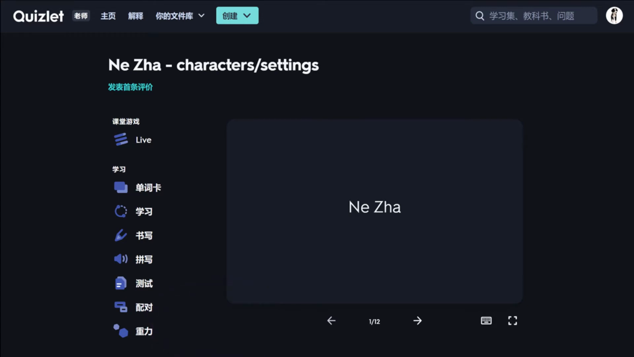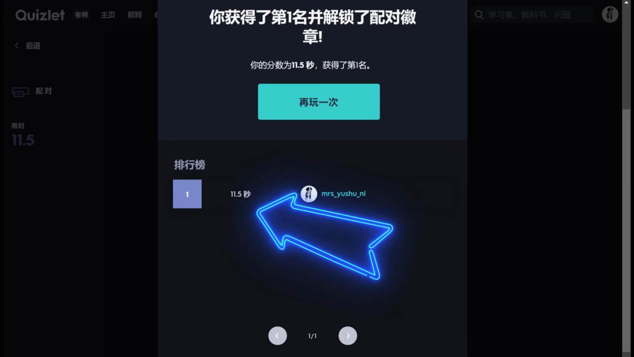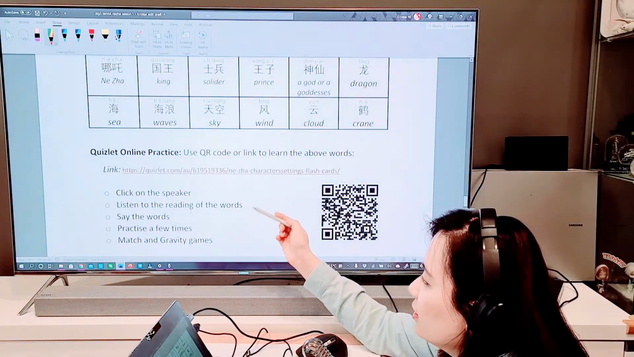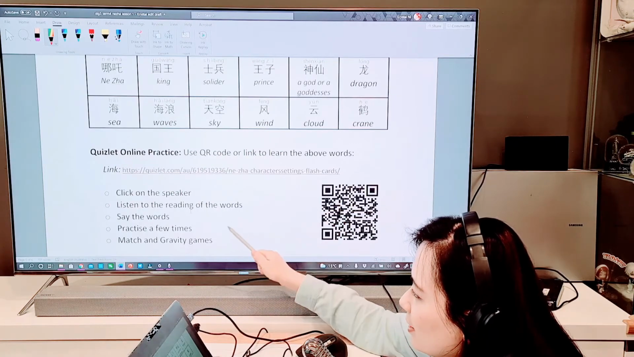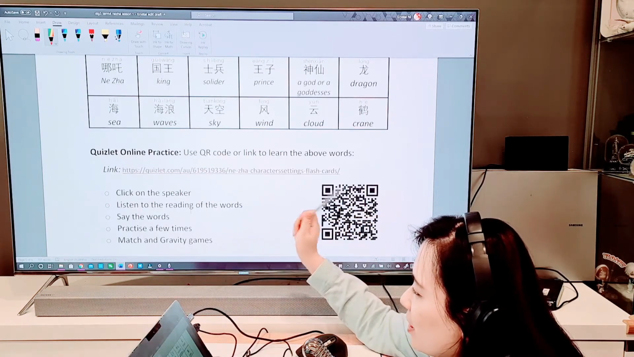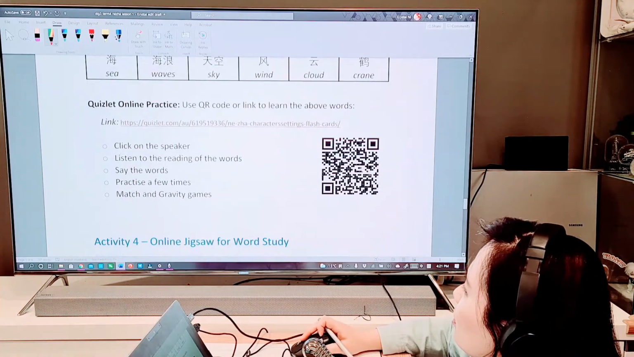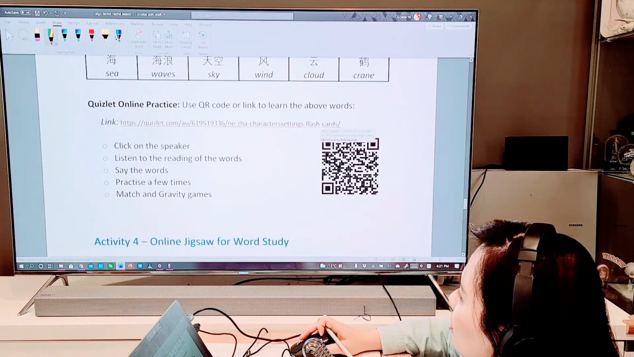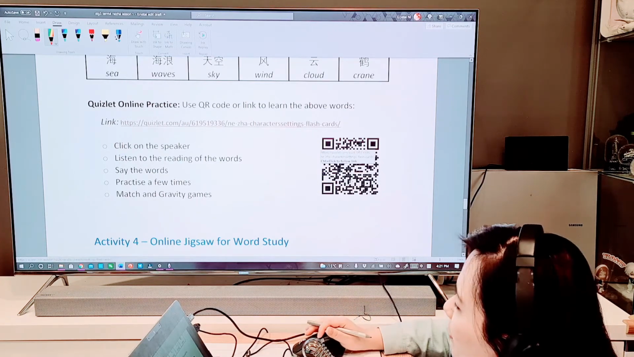Now, I believe for matching and gravity, you will have a leaderboard, so you will see what your place is in stage 3. Now go back. First, click on the speaker, listen to the reading of the words, say the words, and practice a few times. Then you play the matching and gravity games. That's just a QR code if you are using your iPad or phone to scan and play.